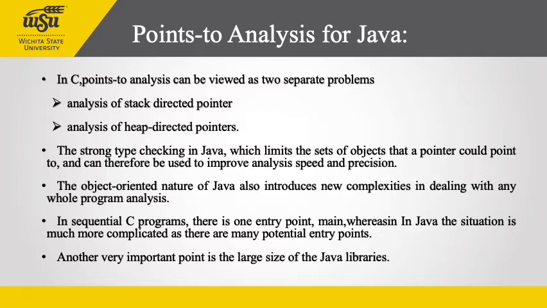Existing points to analysis for Java have been successfully tested for 1.1.8 version of Java standard libraries consisting of 148,000 lines of code. However, current version of standard libraries are over 3 times larger than that. So, the Spark framework has been designed to provide the tools to develop efficient and scalable analysis which can effectively handle such large libraries too.